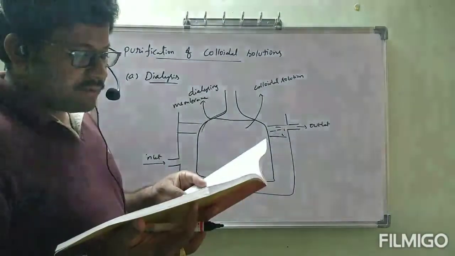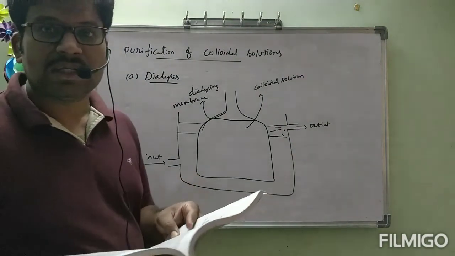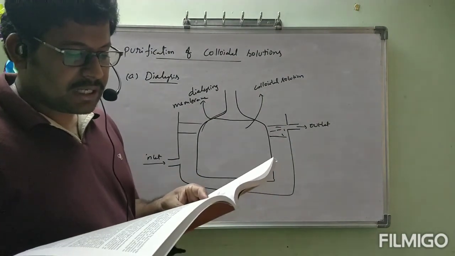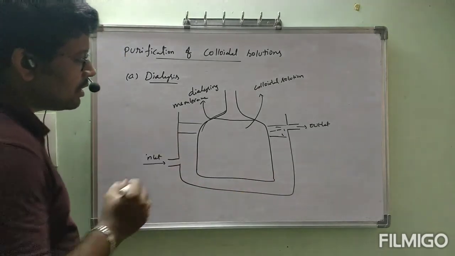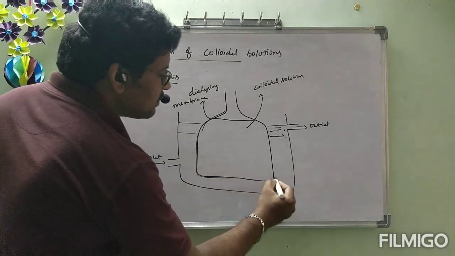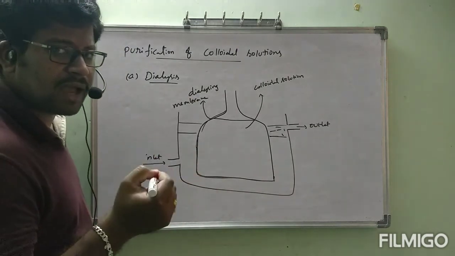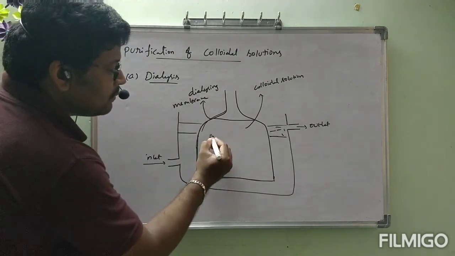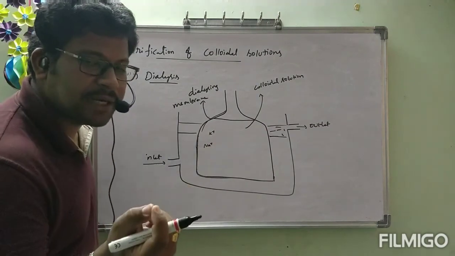It is a process of removing a dissolved substance from a colloidal solution by means of diffusion through a suitable membrane. Since particles in a true solution can pass through animal membrane. See here, through these pores of animal membrane, small pores will be there. Through the pores of animal membrane, impurities which are K plus ions, Na plus ions are very small particles.